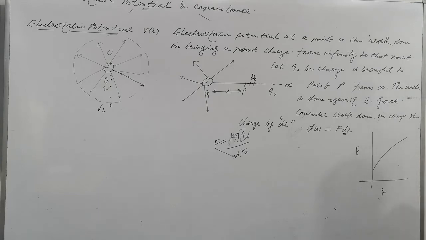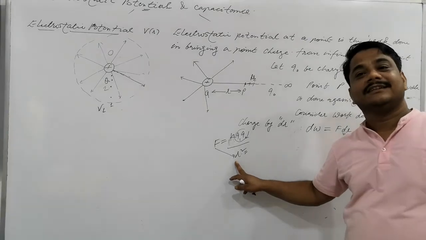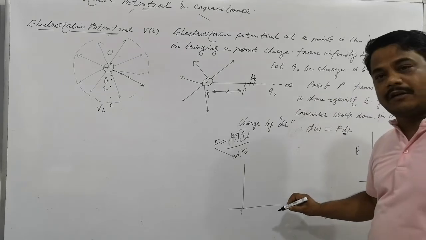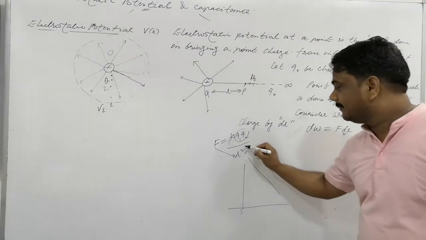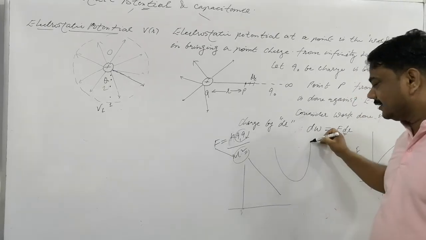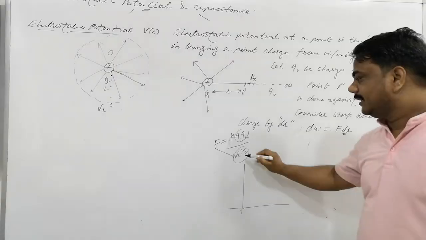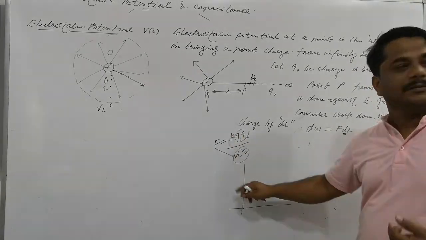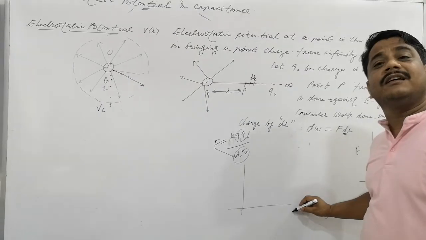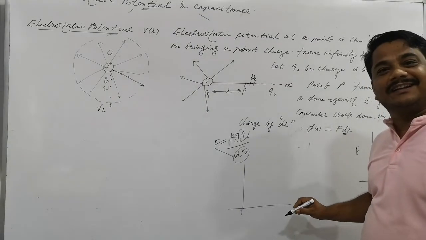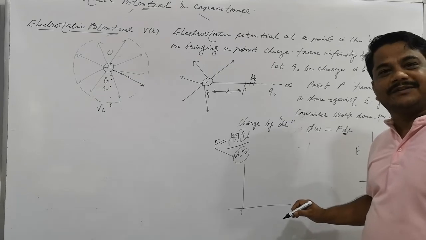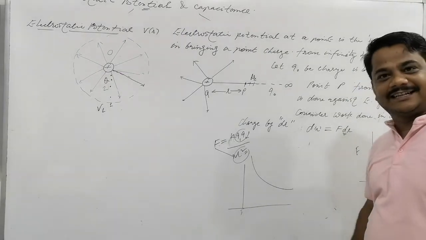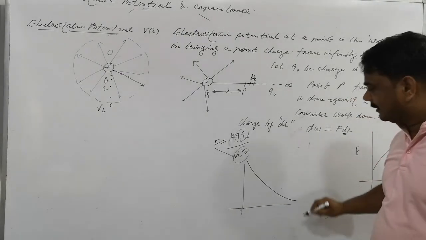Is that clear? So what will be the graphical representation between force and position? It is not linear, because it depends on the second degree, a quadratic relation. If the position increases to 2, the force decreases to 1/4. If it increases to 3, the force is 1/9. So as position increases, force decreases. This increases, this decreases, so the graph is of this type. Is that clear now? This will be the graphical representation.